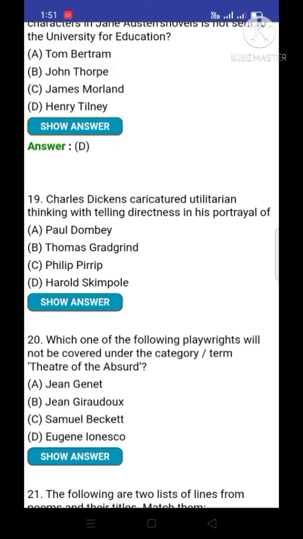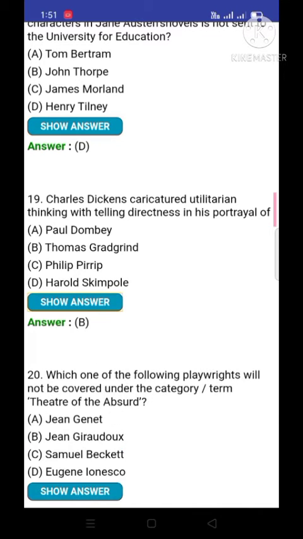Question number 19. Charles Dickens caricatures utilitarian thinking with telling directness in his portrayal of. And the option number B is correct. Thomas Gradgrind.